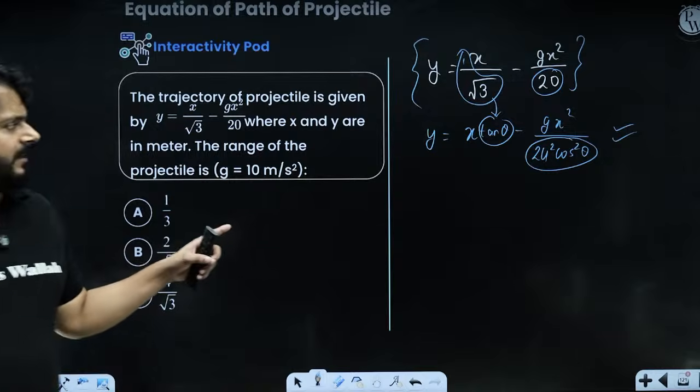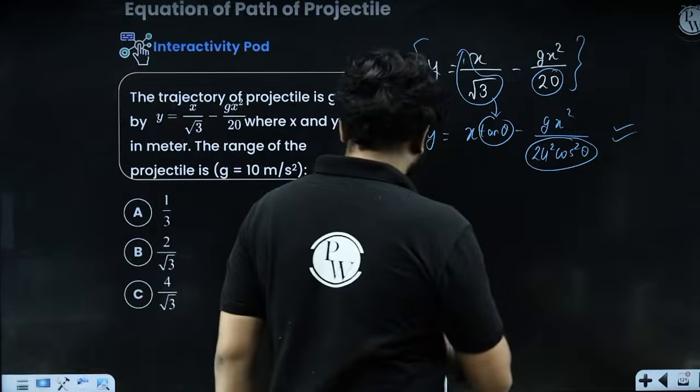So by comparison, we can say that tan theta is 1 upon root 3, right?